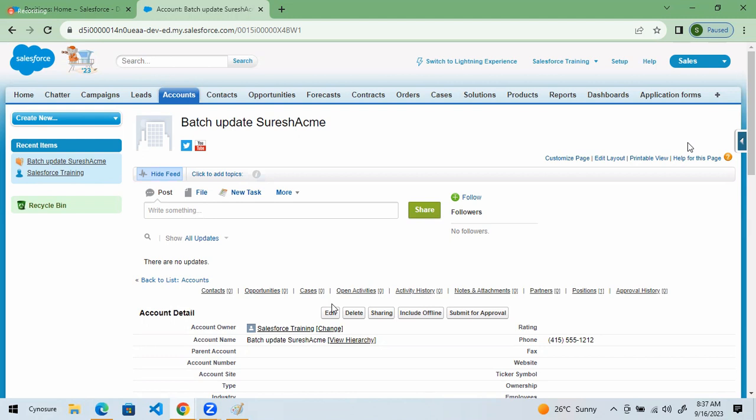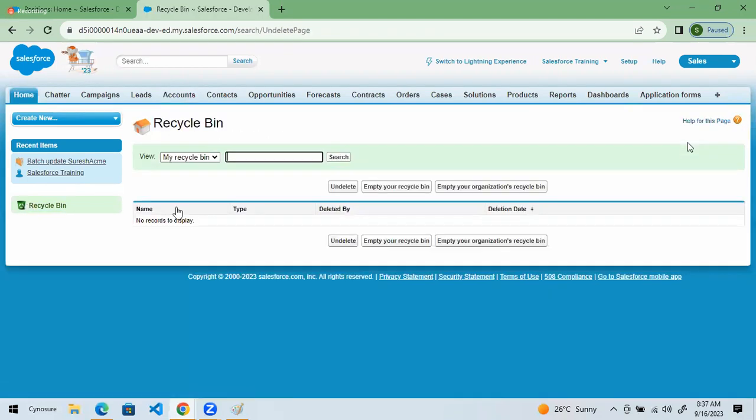So now you understood, got clarity. Before insert, after insert, before update, after update, before delete, after delete. Undelete means what? Once you click on delete, it will go to recycle bin. And on the recycle bin, what you will do? You will go and click on undelete. Once you click on undelete on a specific record, you select a record and you click on undelete.